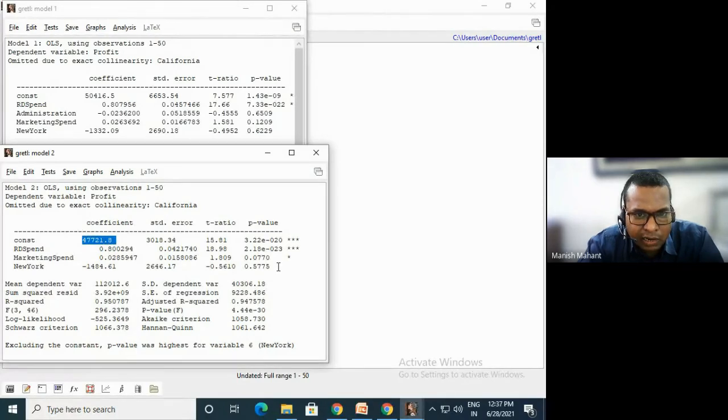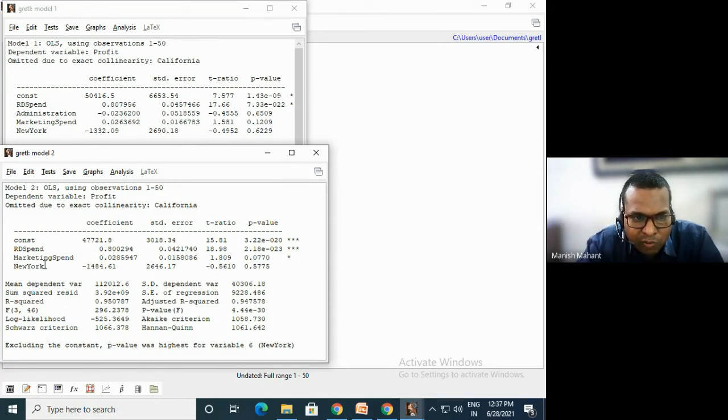And here you can see R&D has a much lower value, and marketing spend has also been reduced. Here marketing spend is 0.1209, which is a very high value.